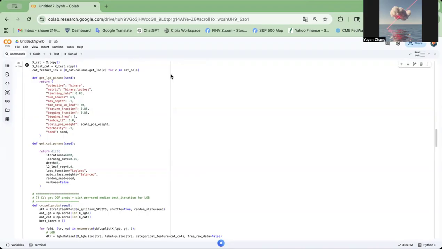And the second is the learning curve. I plotted training and validation log loss curves for LightGBM. The learning curve shows that the training loss decreases steadily while validation loss stabilizes without diverging significantly. This suggests that the model is not severely overfitting. To further control overfitting, we used early stopping, L2 regularization, and minimum data in leaf.